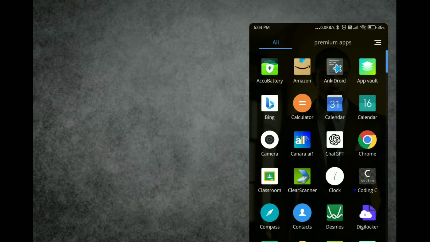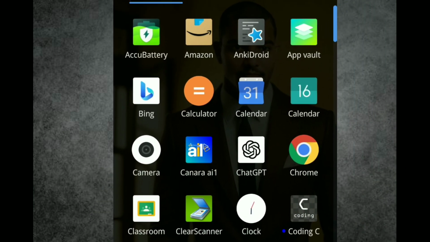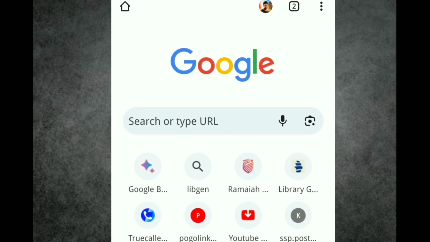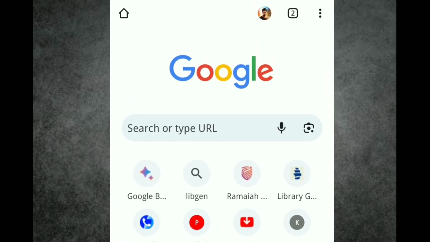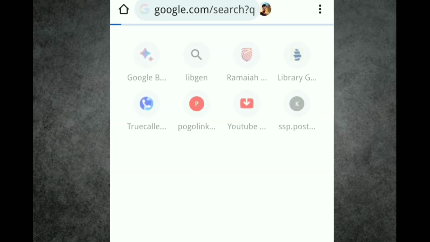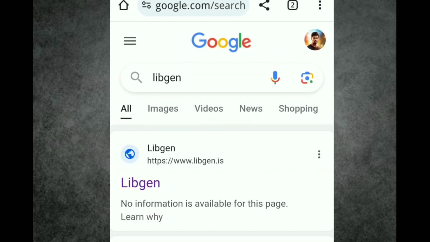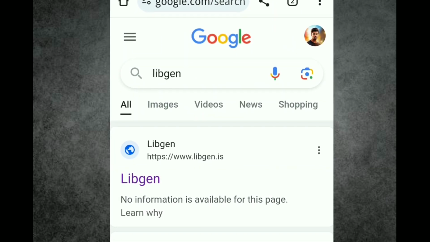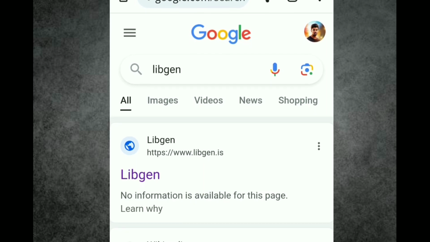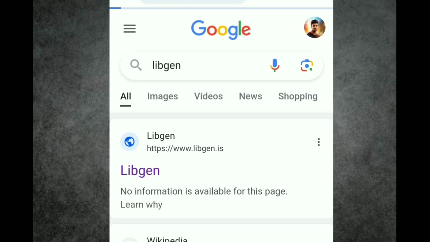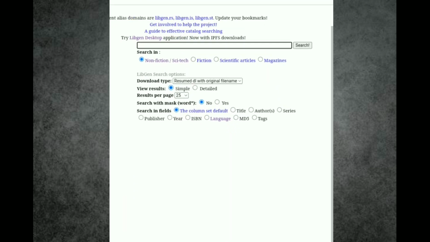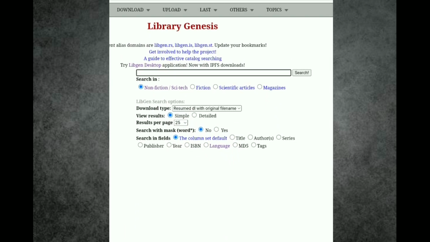Now coming on to our screen, here I am using Google Chrome. You can choose any of the browsers whichever you like. In the Google search results, just search for www.libgen.is and click on LibGen. It will take you to the official website of Library Genesis.